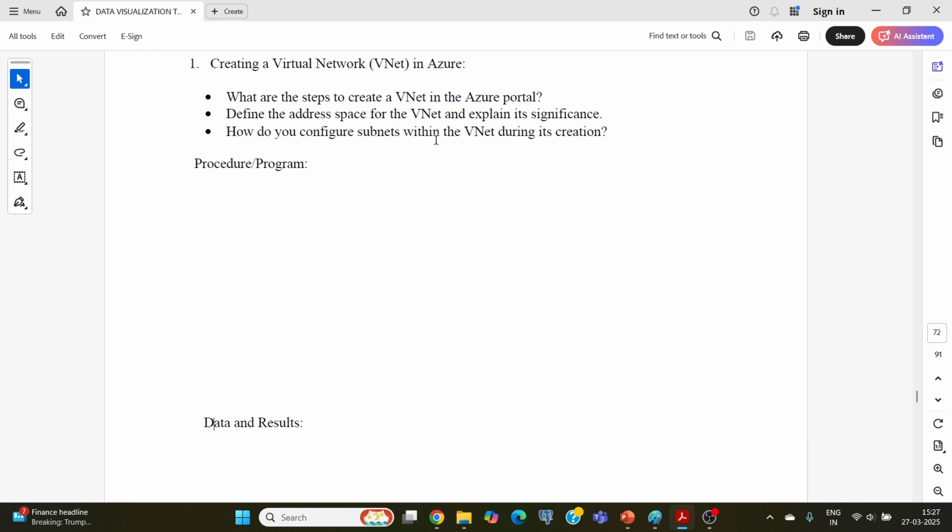Let us try to understand what is meant by a virtual network and what is meant by a subnet. For example, the white space you're looking at here is nothing but a cloud. A cloud is nothing but the internet. It is a public network which can be accessed by everyone.